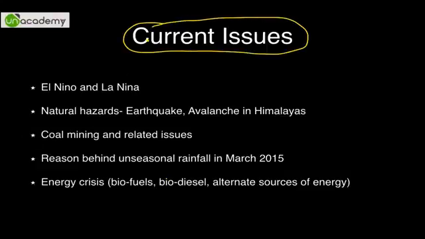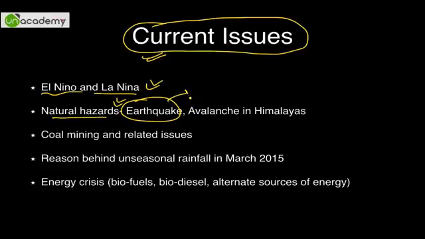I can't list all of them. Obviously, El Nino and La Nina are very important all the time. Natural hazards like earthquakes, like Nepal had an earthquake. India also had an earthquake, specifically in Bihar, from the same Nepal earthquake I'm talking about. Avalanche in Himalayas, obviously, because of this earthquake, there was an avalanche. Avalanche means falling snow in layman's terms, but it is a bit technical.